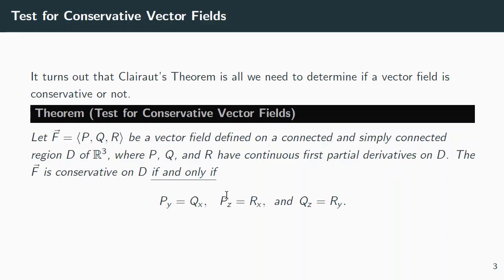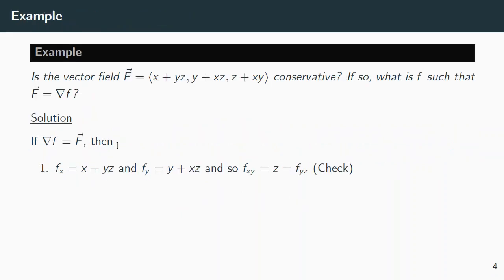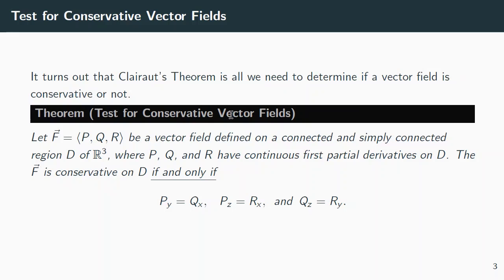Well, now you might want to know, how do you know if one is one or the other? That comes as the test for conservative vector fields. Clairaut's theorem basically gives us the ingredients we need. If the vector field is <P, Q, R>, and you want to know if it comes as the gradient of some little function f, then P must be the x derivative of f, and Q must be the y derivative.